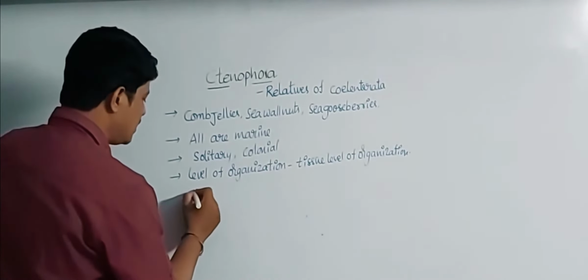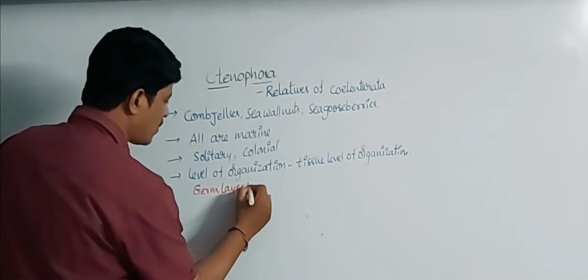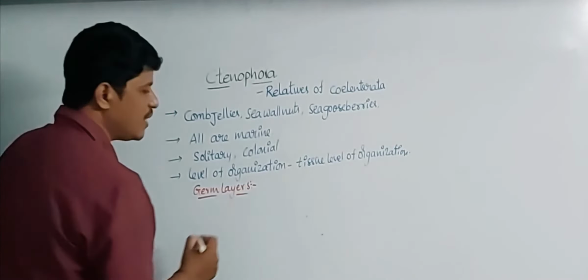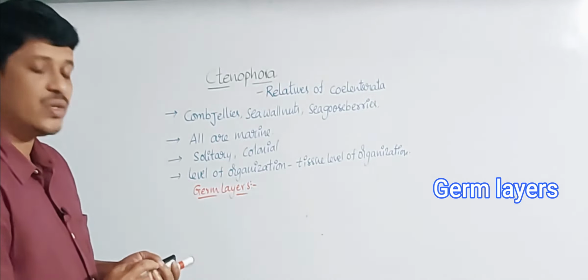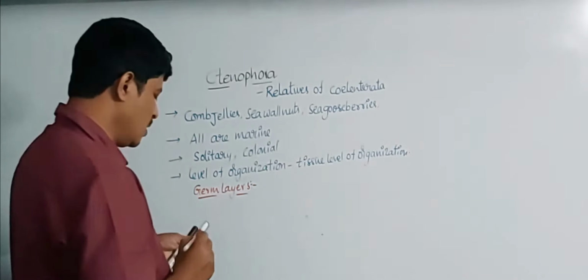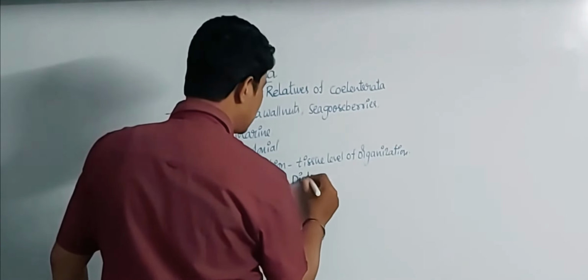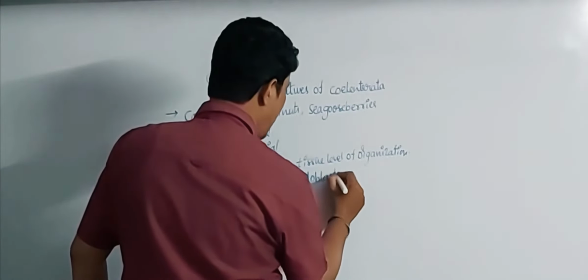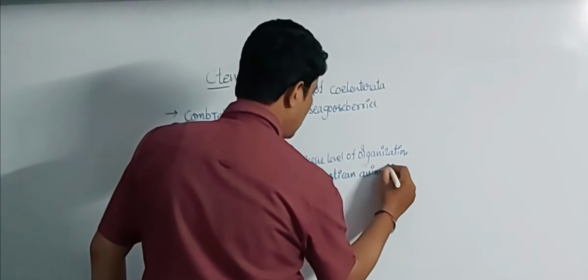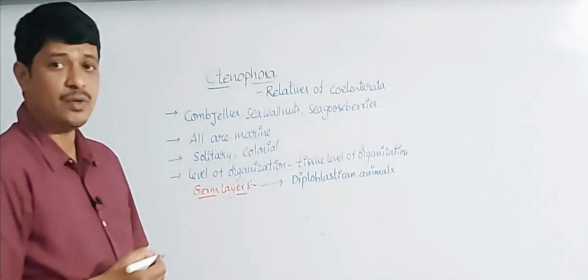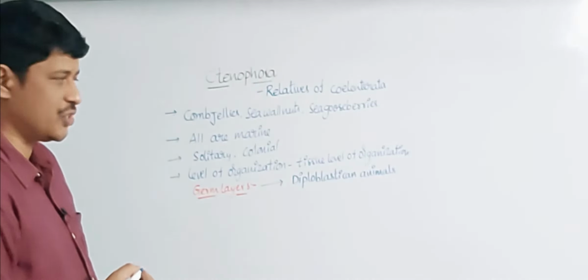And the germ layers: these animals have two germ layers, outer ectoderm and inner endoderm. So due to the presence of the two germ layers, these animals are known as diploblastic animals, exhibiting tissue level of organization.